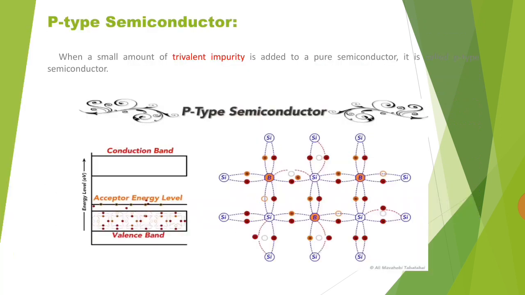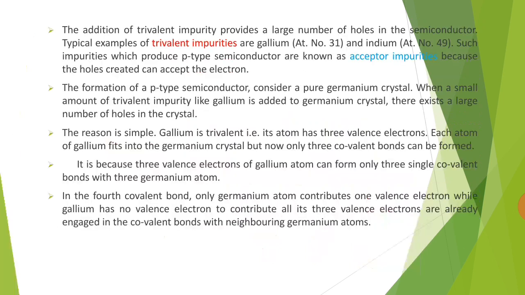Another one, P-type semiconductor. When a small amount of trivalent impurity is added to a pure semiconductor, it's called P-type semiconductor. This is the example of P-type semiconductor and also the energy band description. The addition of trivalent impurity provides a large number of holes in the semiconductor. Examples of trivalent impurities are gallium and indium. Such impurities which produce P-type semiconductor are known as acceptor impurities because the holes created